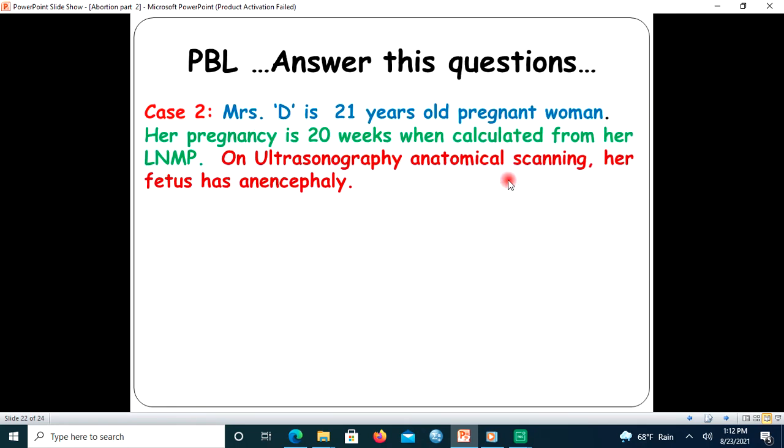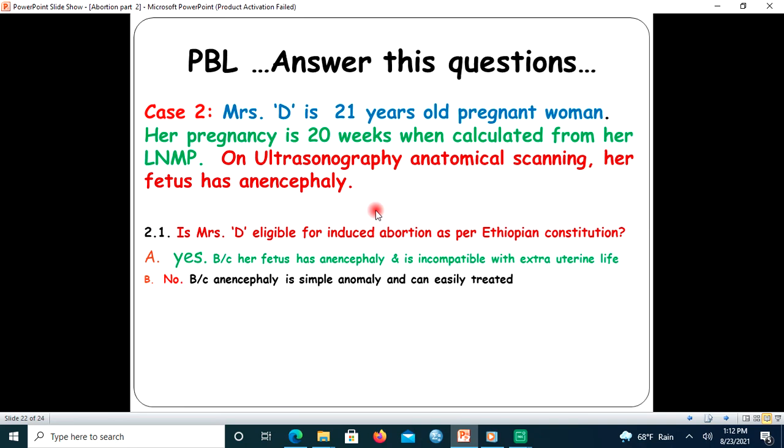The second case, Mrs. D is a 21-year-old pregnant woman. Her pregnancy is 20 weeks when calculated from her last menstrual period. On ultrasonography, anatomical scanning, her fetus has an anomaly, which is anencephaly. So, is Mrs. D eligible for induced abortion? As per the Ethiopian Constitution, yes.